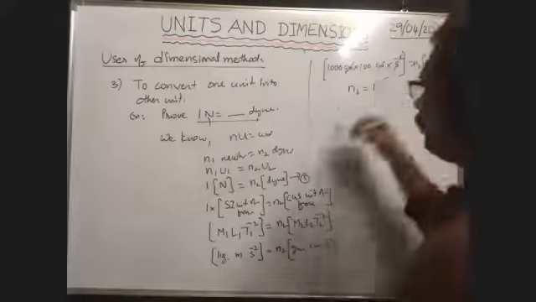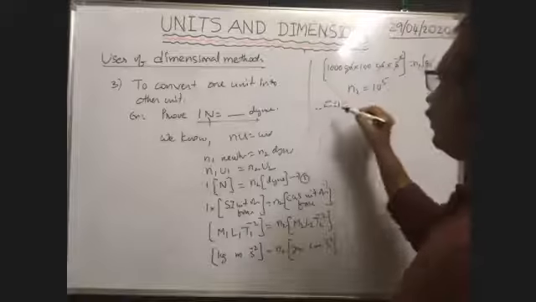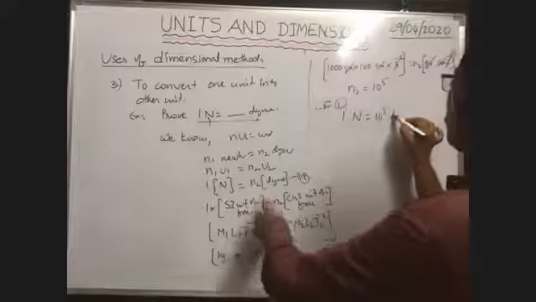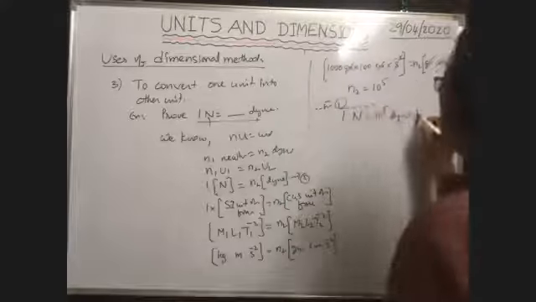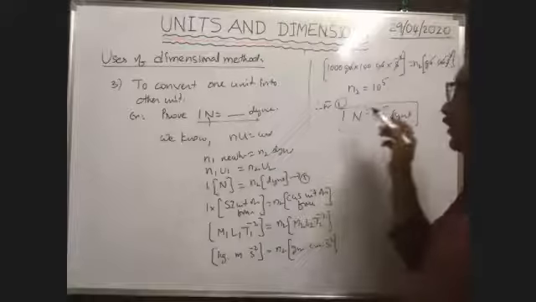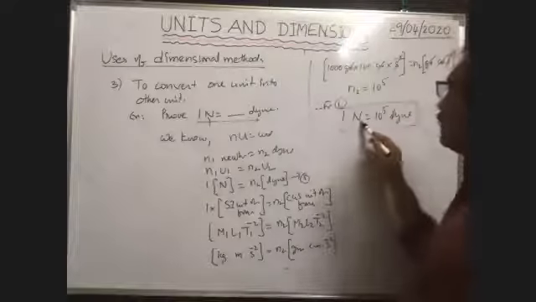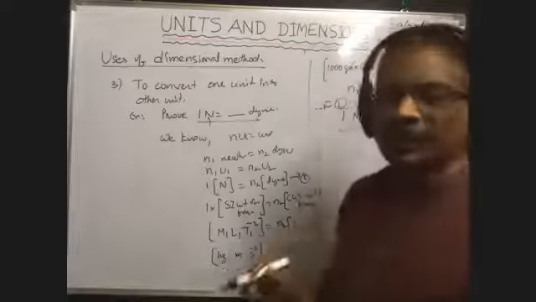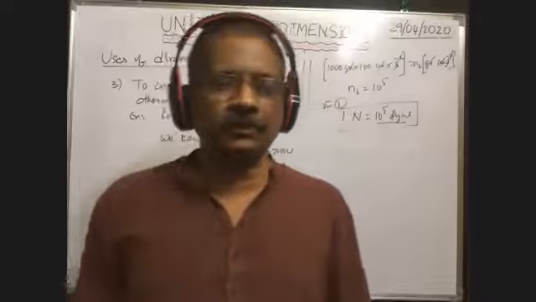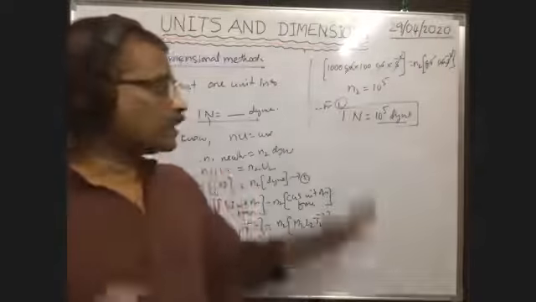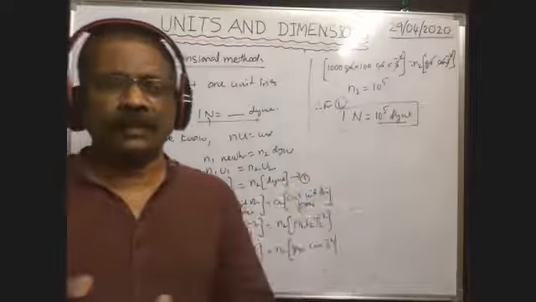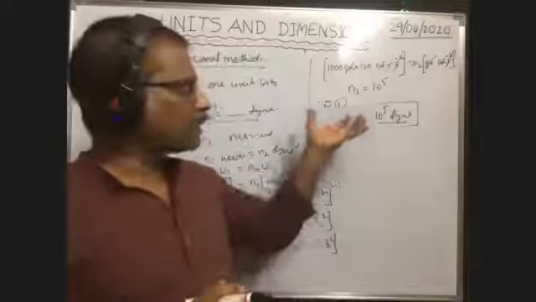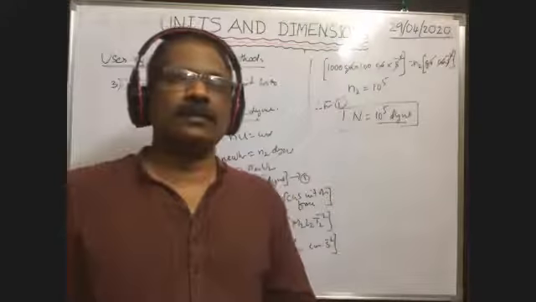Therefore, you substitute this value in this equation. Therefore, 1 Newton is equal to n2, which means 10 to the power of 5 dyne. Already I said this. In this way, we are given the unit of force in one system, and it is converted into the unit of the same force in the other system. In this way, the unit of one system can be converted into another system. It was asked even in 2018 mains paper, they asked a problem based on this concept.